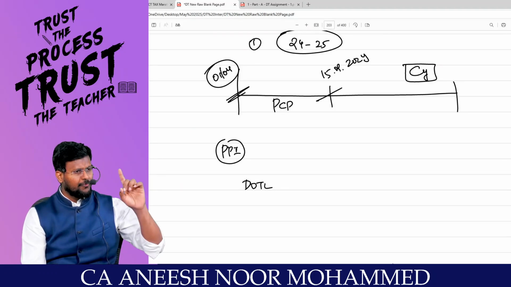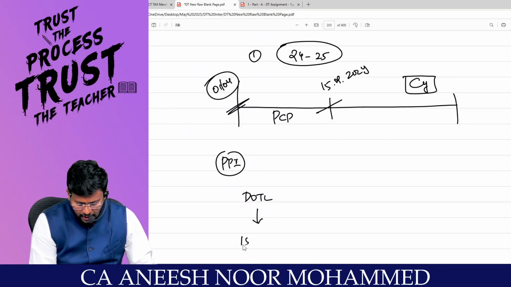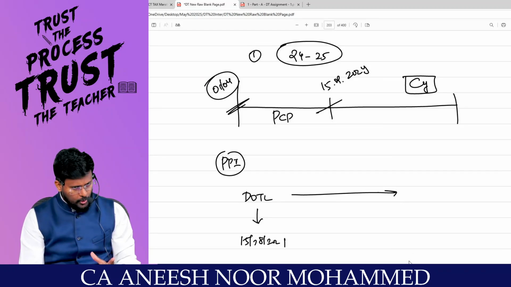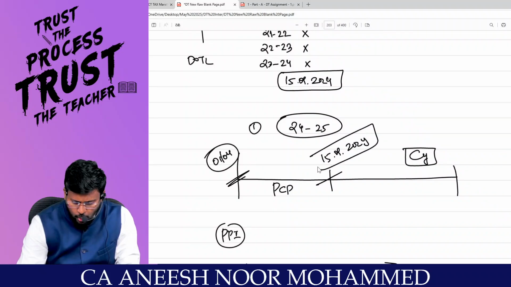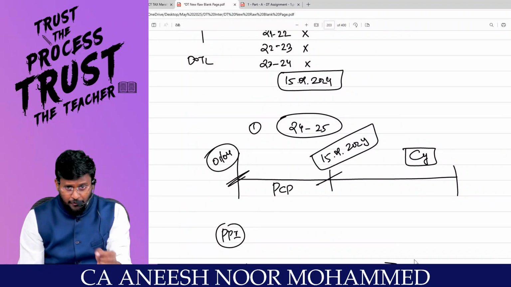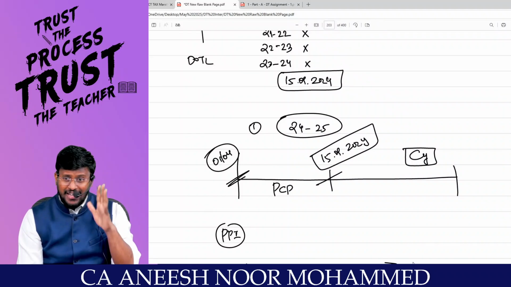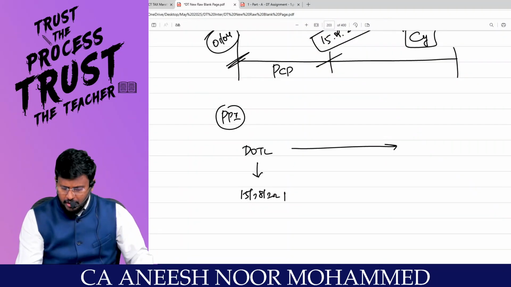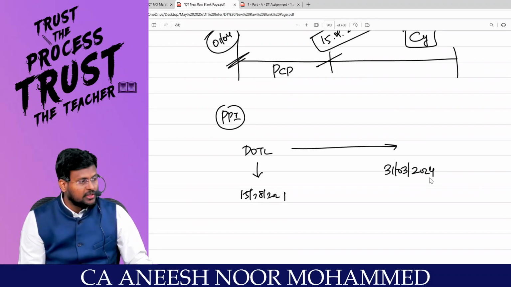From the date of taking the loan, when I took the loan, 15/8/2021 is the date of taking the loan. Till, my dear lovable students, I have completed the construction on 15/9/2024. That falls in our previous year 24-25. What the Income Tax Act is saying is to always finish the prior period interest on 31/3/2024.